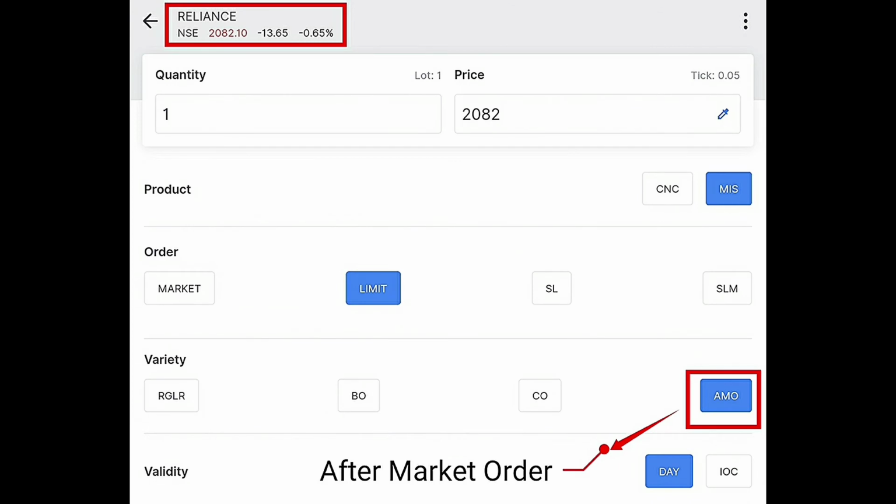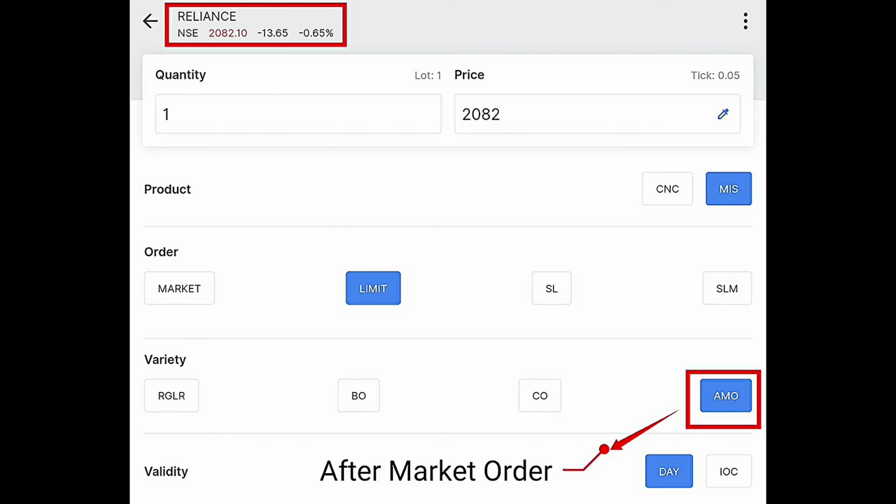You have to select the quantity for the Reliance stocks, and you have to set your price, and then you have to select the limit price. Here I selected limit price 2082, and then you have to select your after market order, and then you have to select day and execute the order.